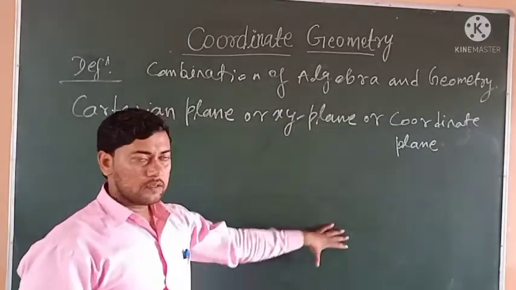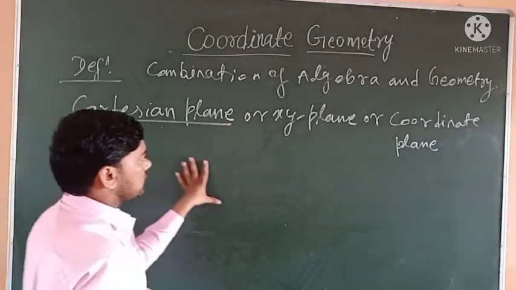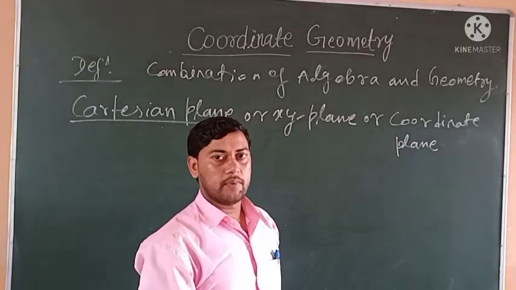This is a plane, and we have to discuss the Cartesian plane, or XY plane, or coordinate plane.